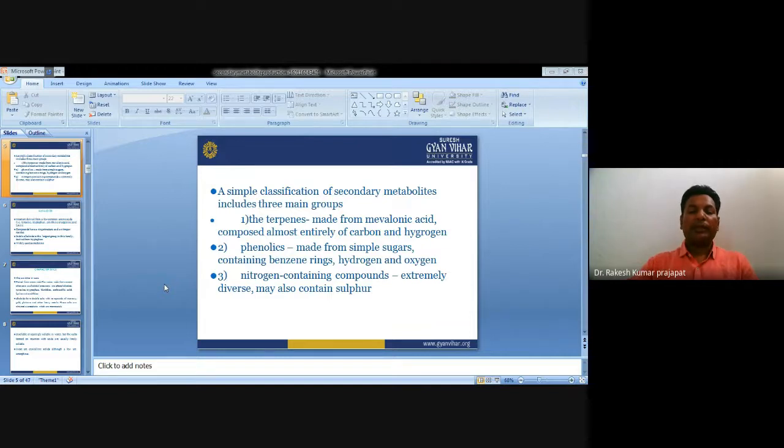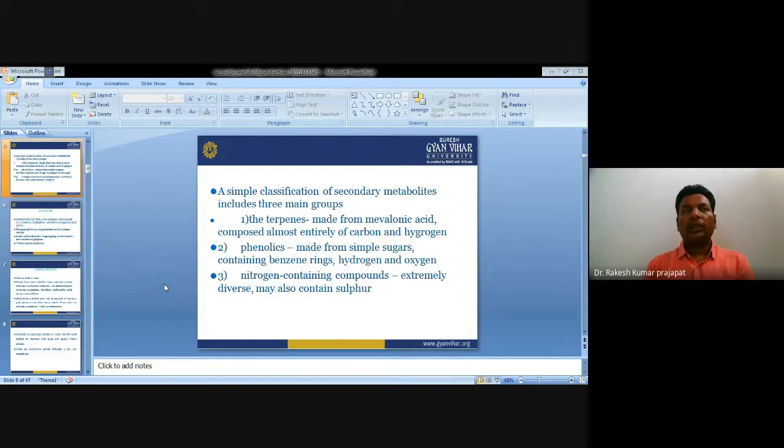Phenolics are made from simple sugars, which contain benzene rings, hydrogen and oxygen. In addition to carbon and hydrogen, phenolic compounds contain benzene rings, hydrogen and oxygen.